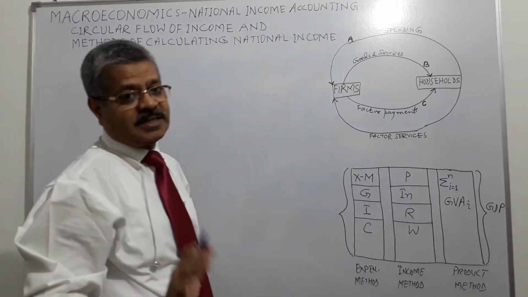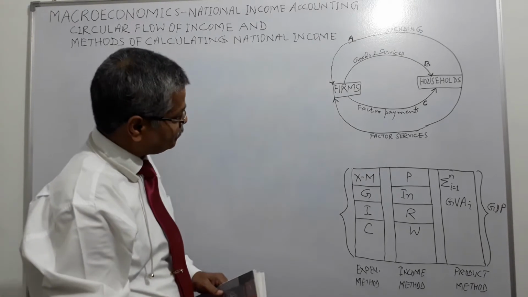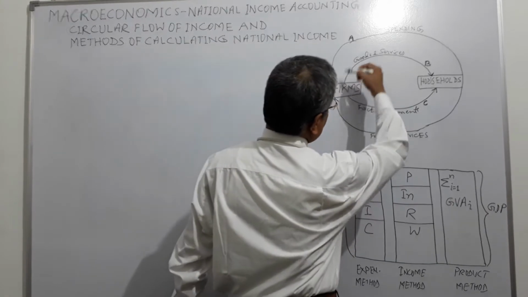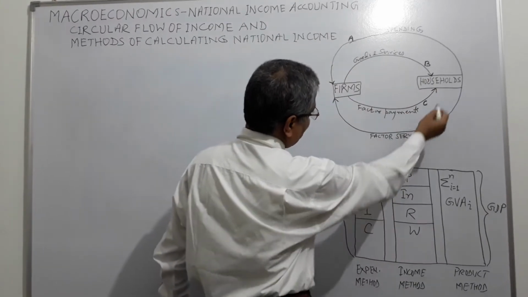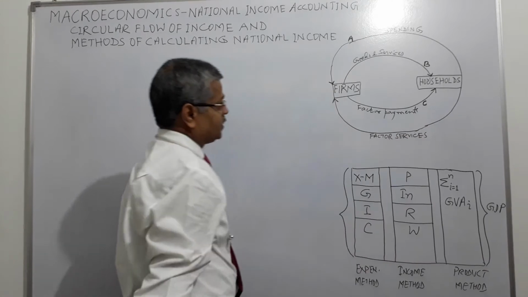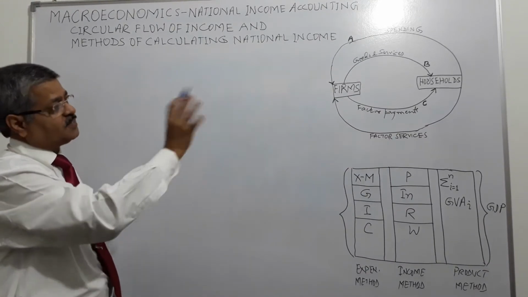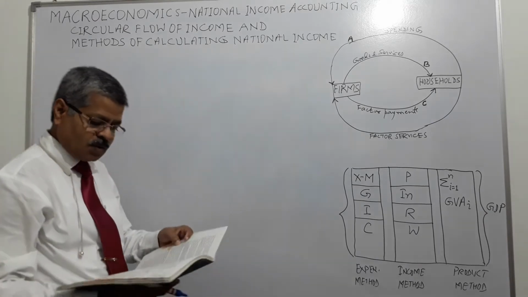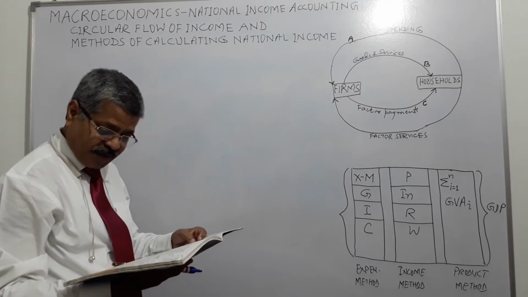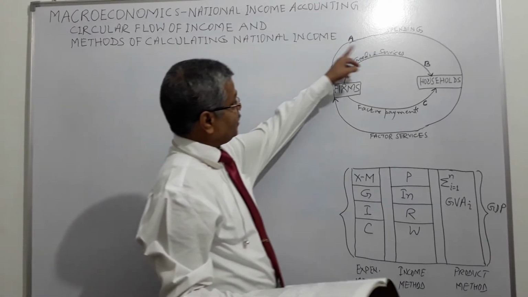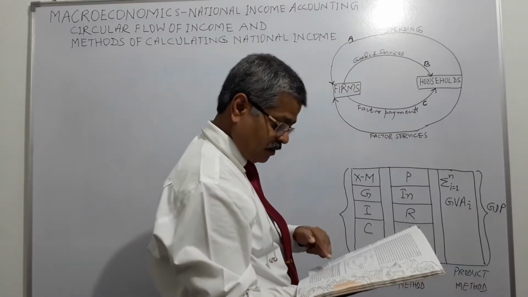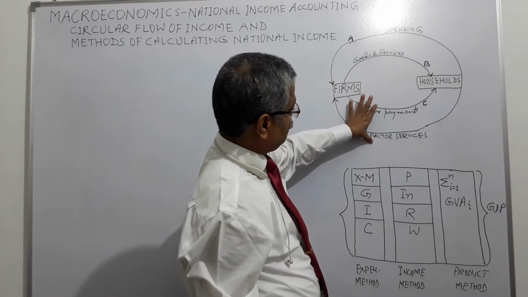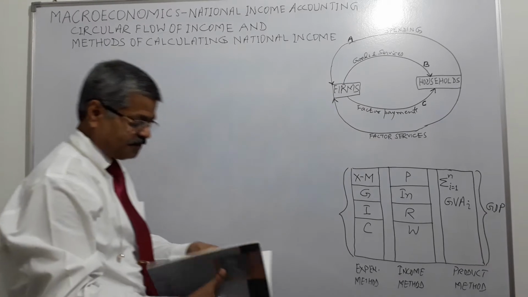The value of all three will be equal, right? So this is called the goods and services market, and this is called the factor payments market. It's very simple. Money is flowing in a circular direction and it remains the same, right? So here, what do we need to take care of? These two arrows represent the goods and services market, and these two the factor payments market, right?